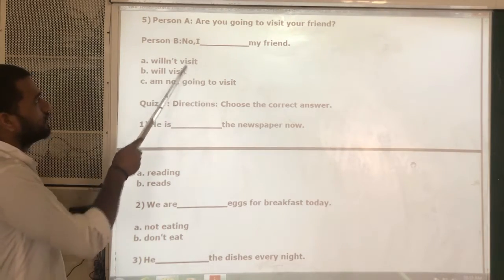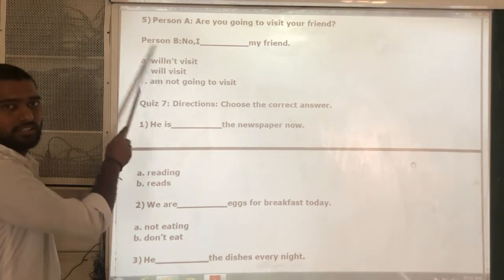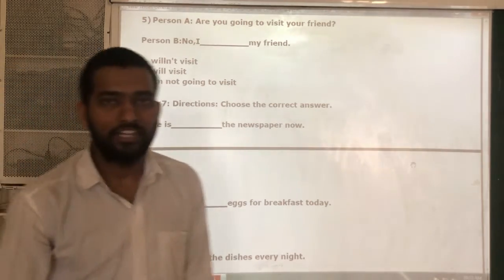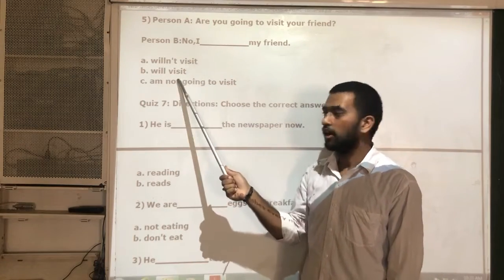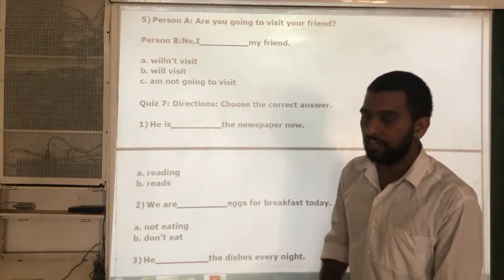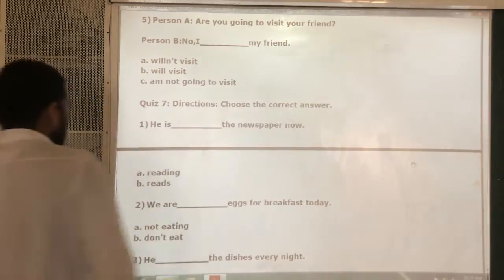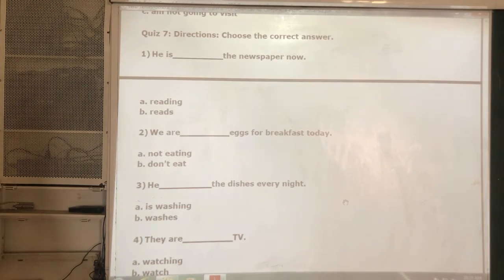And there are two negative sentences. And if you use will not, this is the wrong one. What is the shortened form of will not? It is won't. But here will not is given. So this one is wrong. And which is the correct answer now? I am not going to visit my friend. Okay. Next, quiz number 7. There are directions given. Choose the correct answer.